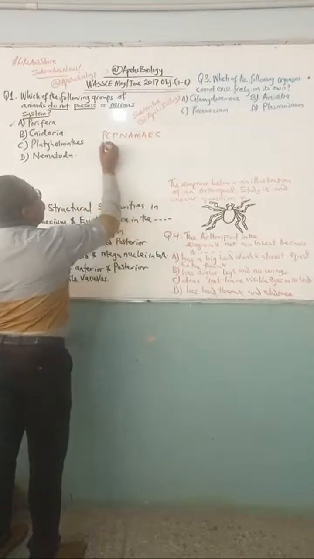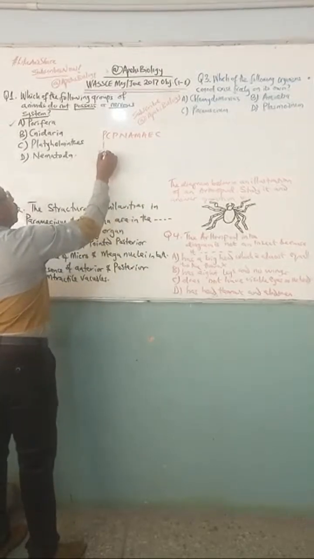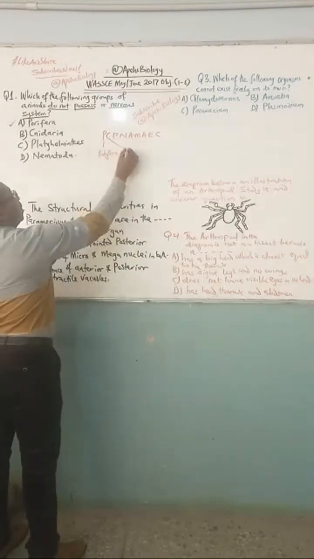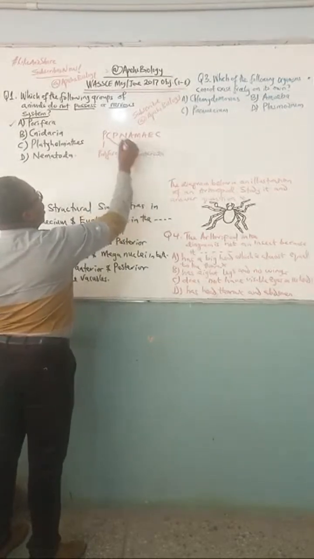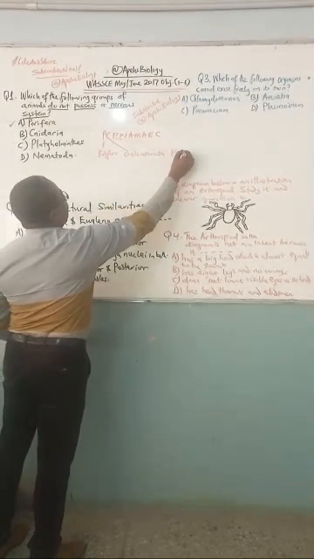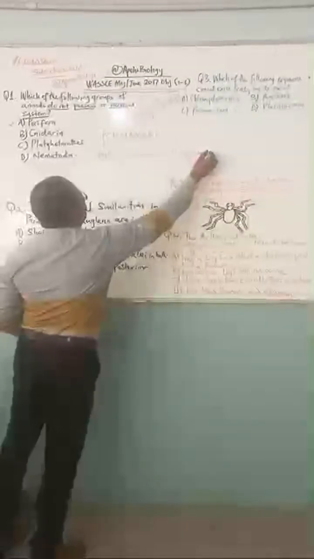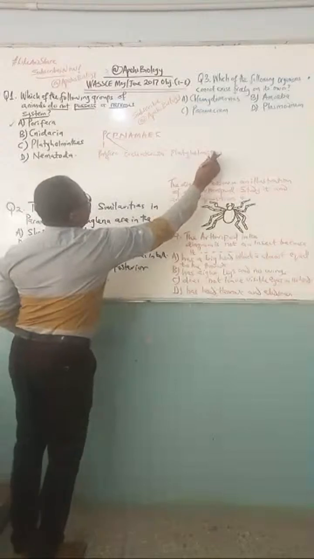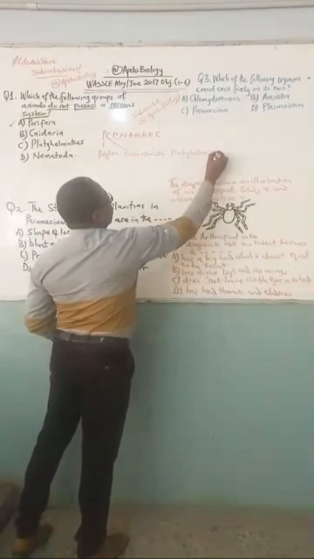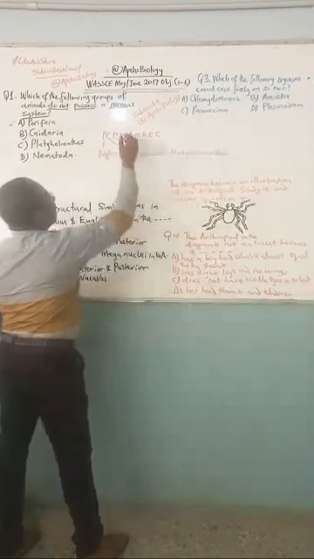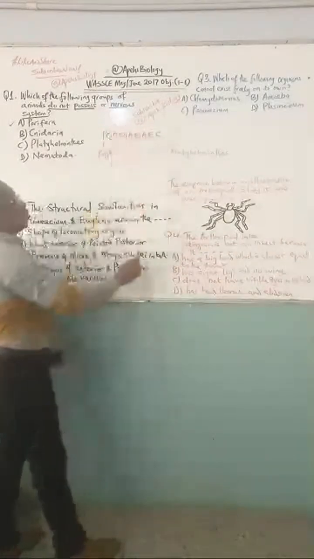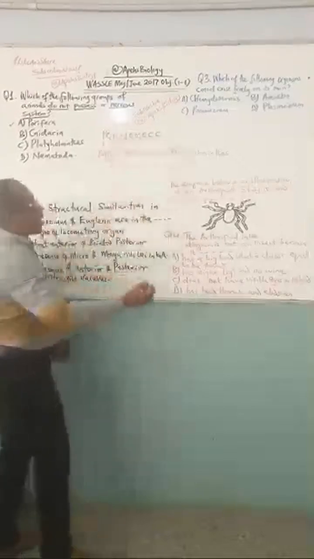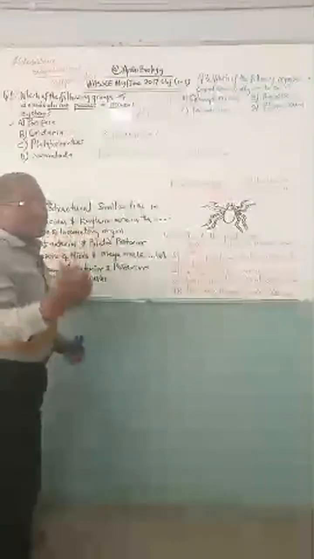Where the first P represents Porifera, this C represents Coelenterata, this other P represents Platyhelminthes, and then this N is for Nematoda, A is for Annelida, M is for Mollusca, A is for Arthropoda, E is for Echinodermata, and then C is for Chordata.